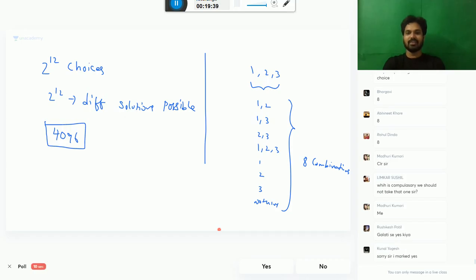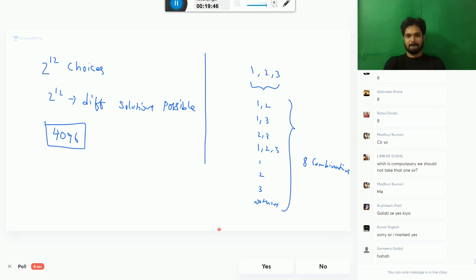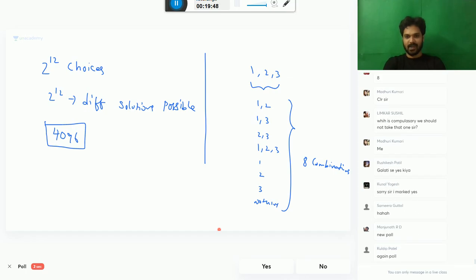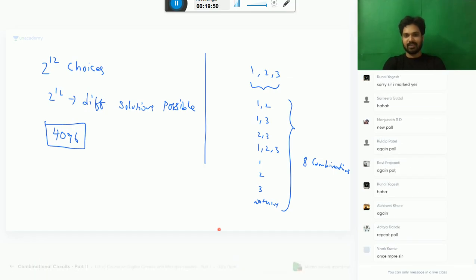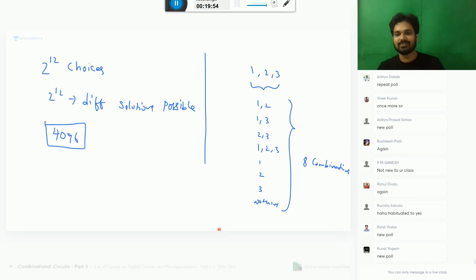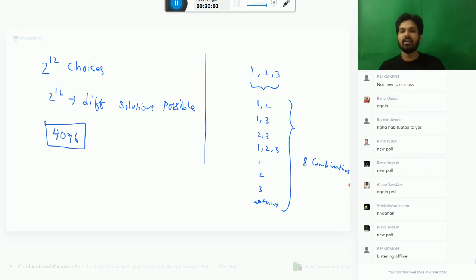You also marked less. Anyway, even if it is 5%, my explanation will be the same, don't worry. So some people are new, I think some 20%. I excluded some people, still some 20% may be there.